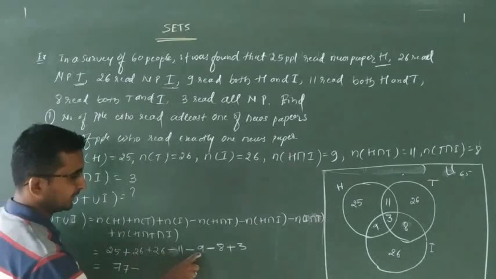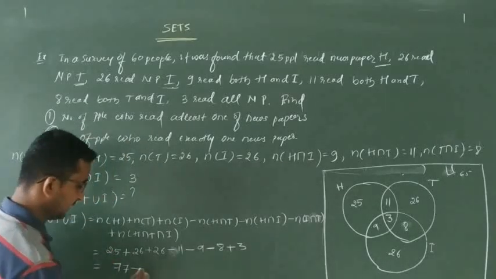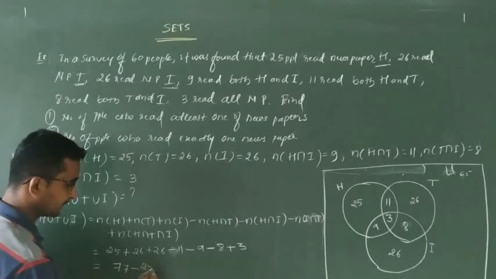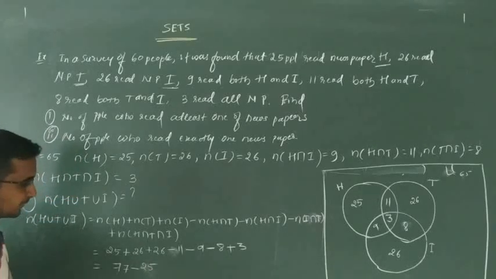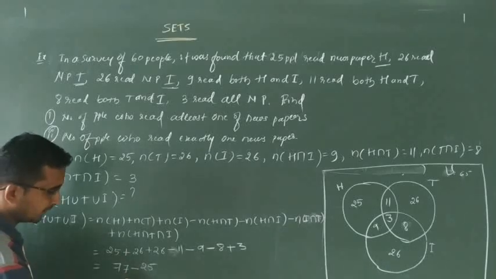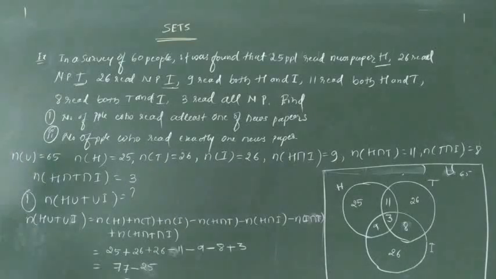77 minus 11 minus 9 minus 20 minus 28 minus 28 plus 3 minus 20. Okay, so 77 minus 25, that is again 15. The number of people who read at least one of the newspapers is how much? That is 52, who read H or T or I. So this is the solution for this.